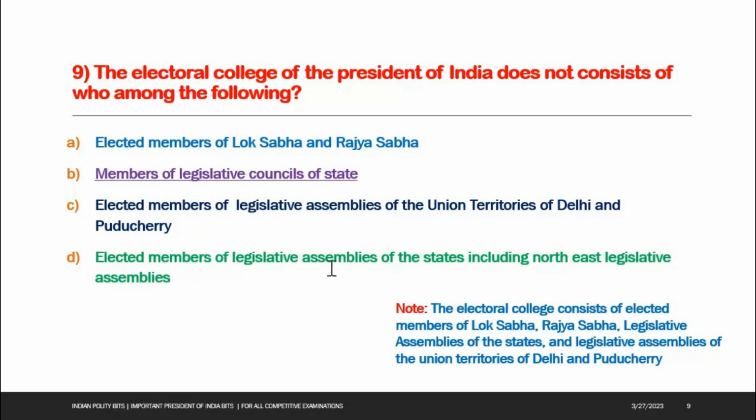D. Elected members of legislative assemblies of the states, including Northeast legislative assemblies. Option B is the right answer. Members of legislative councils of state. See the note here. The electoral college consists of elected members of Lok Sabha, Rajya Sabha, legislative assemblies of the states, and legislative assemblies of the Union territories of Delhi and Puducherry.